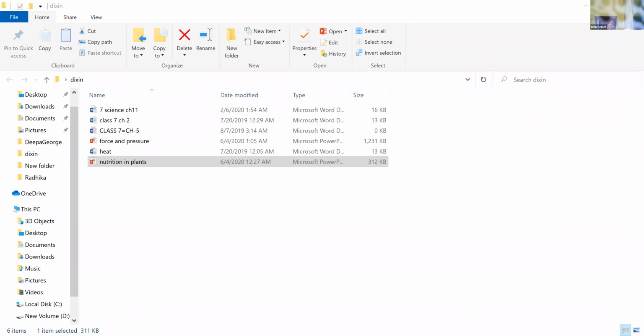Now we are moving to the next slide. Already yesterday I explained these things required: sunlight, chlorophyll, carbon dioxide, and water. So this is the same thing I have said. Carbon dioxide from air is taken through the tiny pores present on the surface of the leaves called stomata or guard cells.